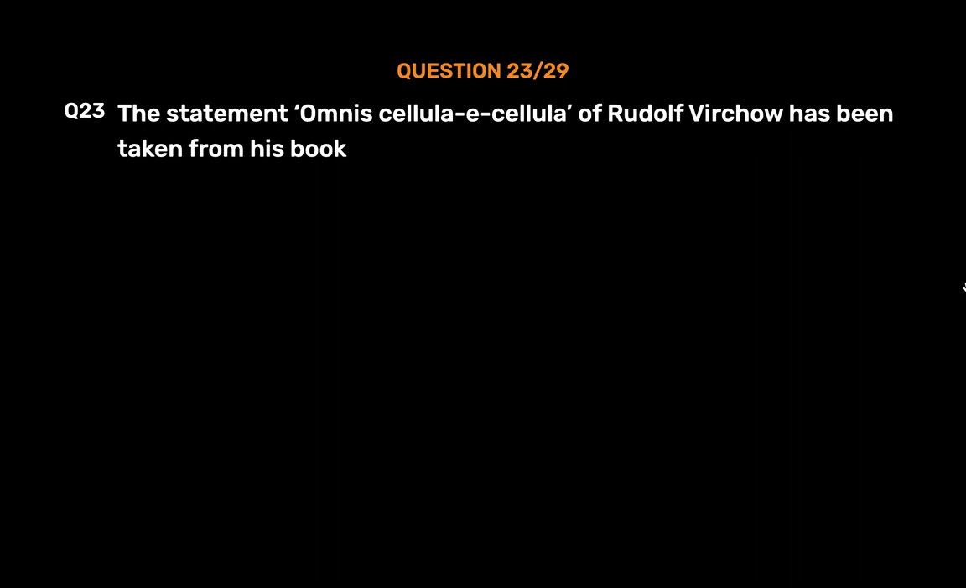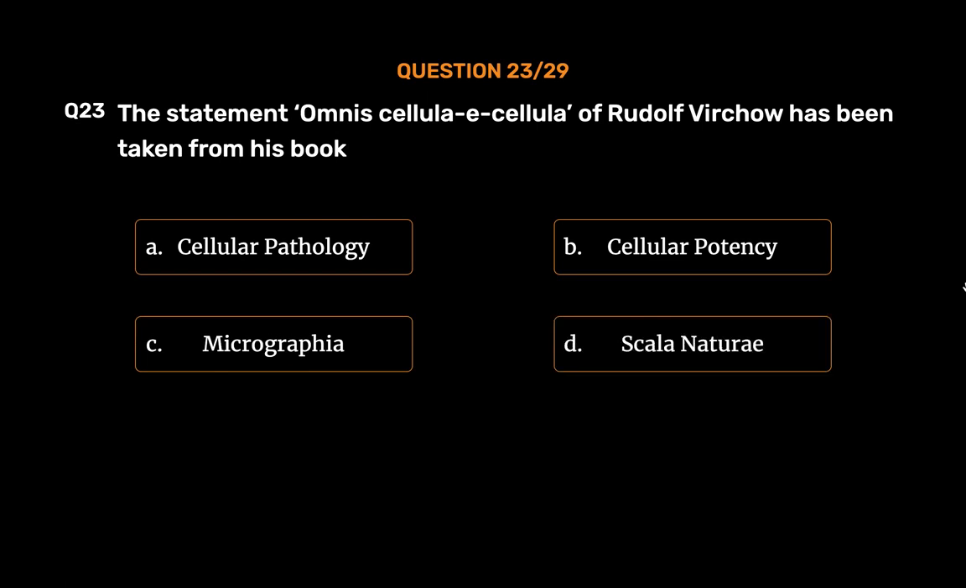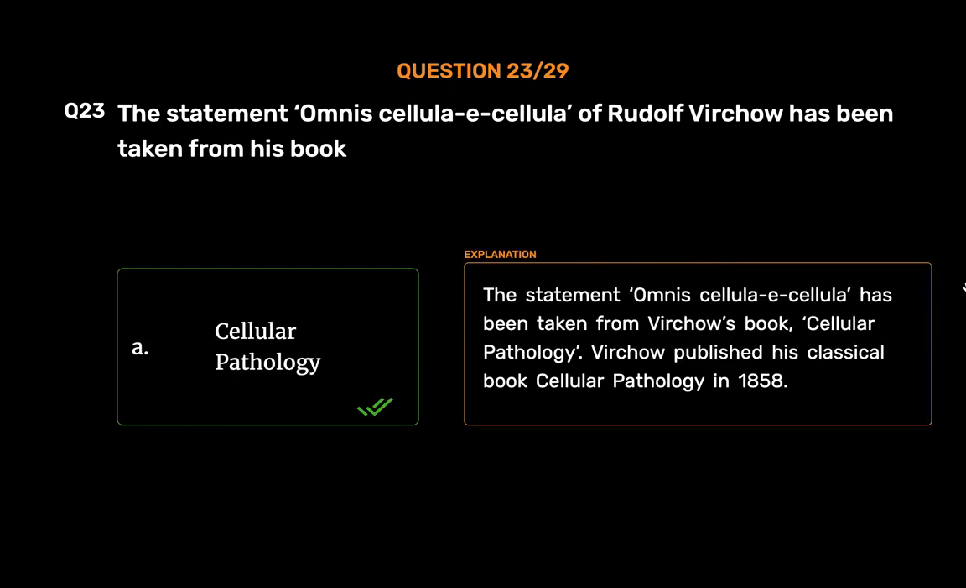Question number 23. The statement omnis cellulae e cellula of Rudolf Virchow has been taken from his book. Option A. Cellular pathology. Option B. Cellular potency. Option C. Micrographia. Option D. Scala naturae. The correct answer is Option A. Cellular pathology. The statement omnis cellulae e cellula has been taken from Virchow's book, Cellular Pathology. Virchow published his classical book Cellular Pathology in 1858.